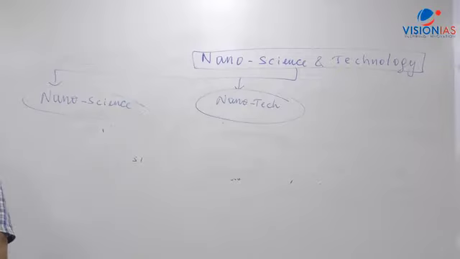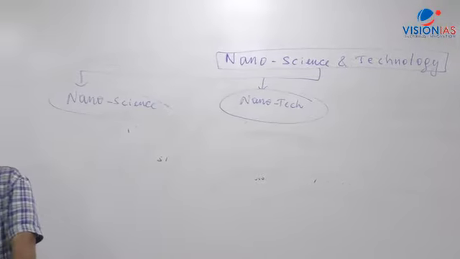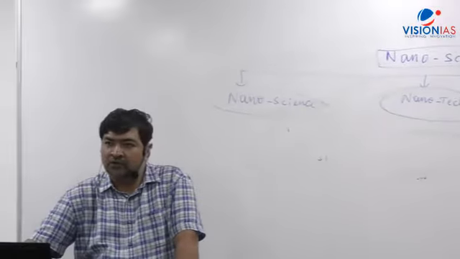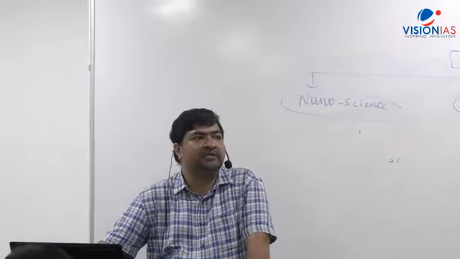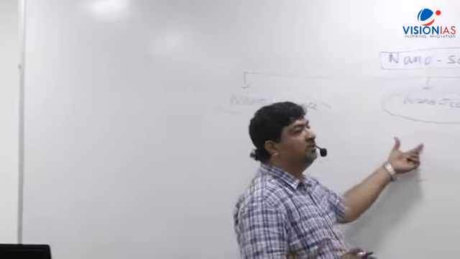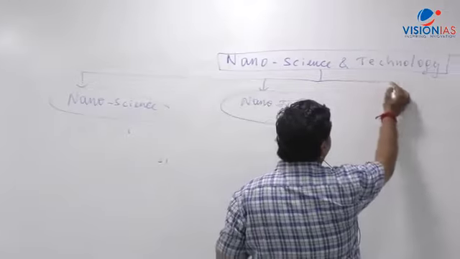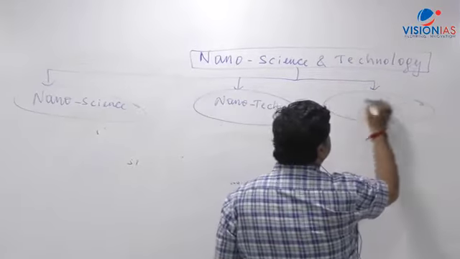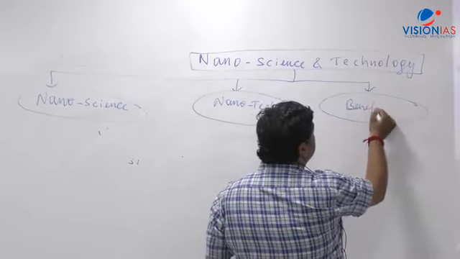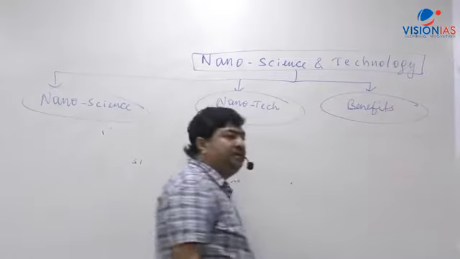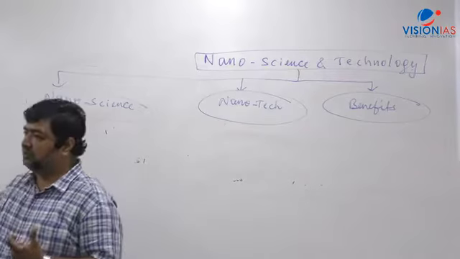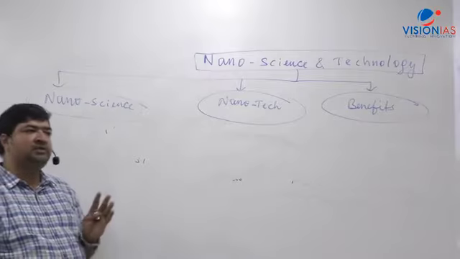Application can be in different areas. It can be agriculture, it can be medical science, electronics, computing. We can use it in various areas. So the second thing that comes is, okay, what is nanotechnology? Now, the third thing I'm writing here is what benefits we get, or what applications we derive from nanomaterials. That is the third aspect which we have to learn in the classroom.